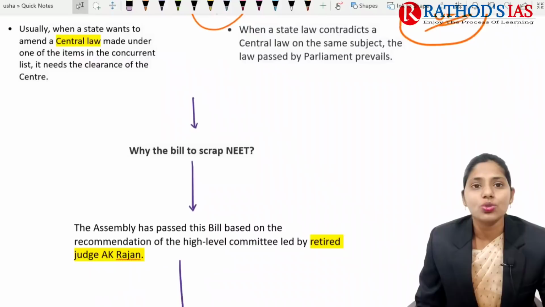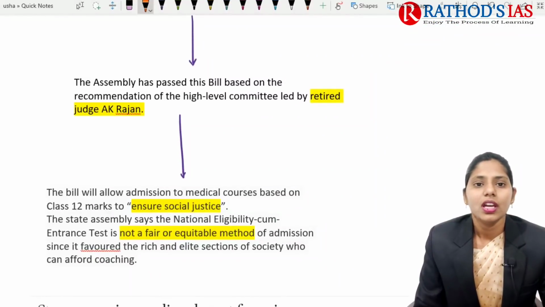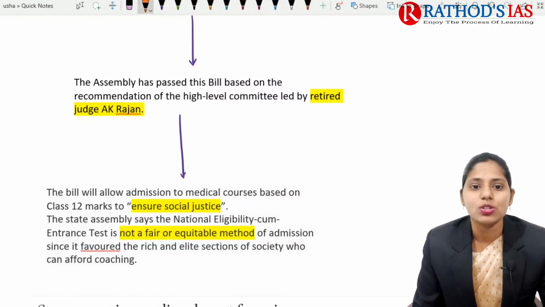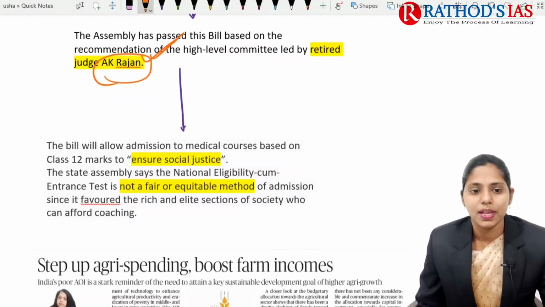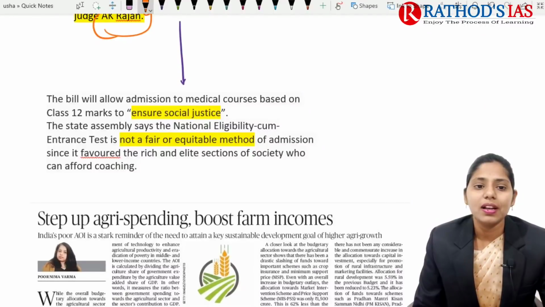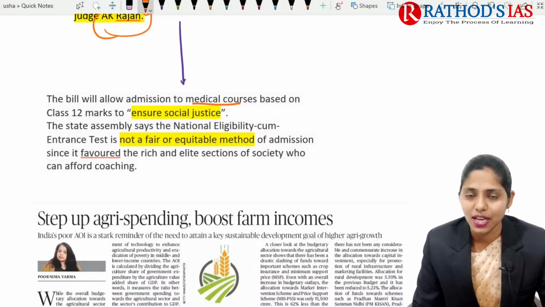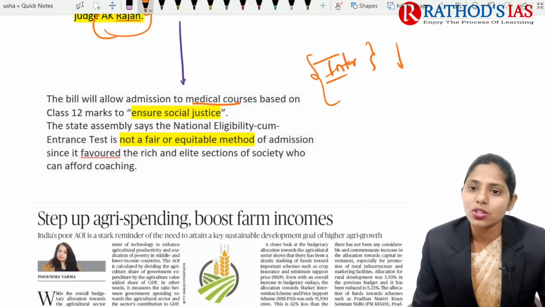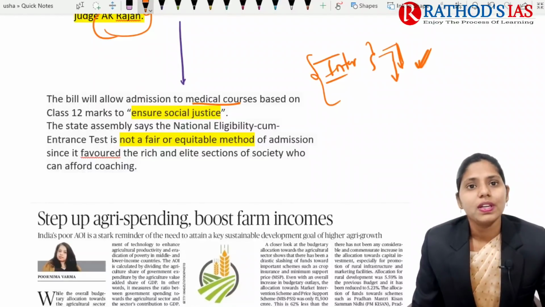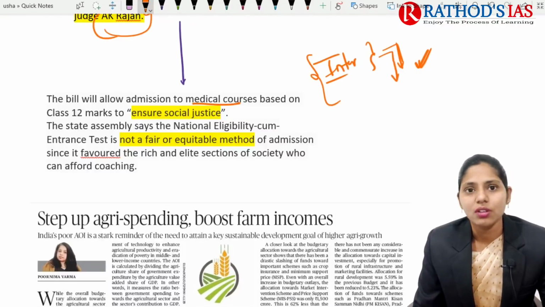So why the bill to scrap NEET? Recently the Assembly passed this bill based on the recommendations of a high-level committee, led by a retired judge, A.K. Rajan. The A.K. Rajan committee recommended to scrap NEET. And this bill will allow admission to medical courses based on 12th class marks. That is, after +2, after intermediate, you will get your academic marks. Based on those academic marks, this bill says that seats should be given based on 12th class marks, but not on NEET.